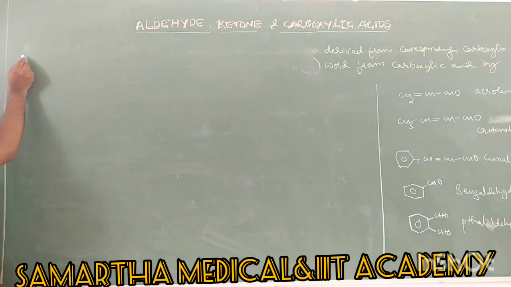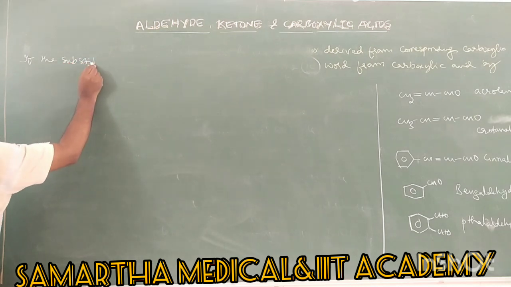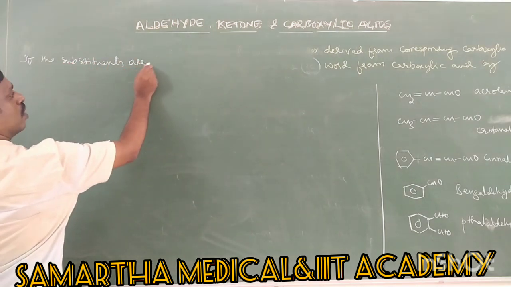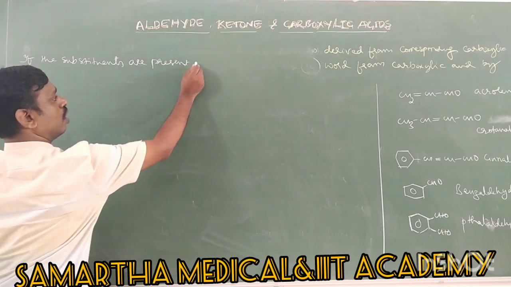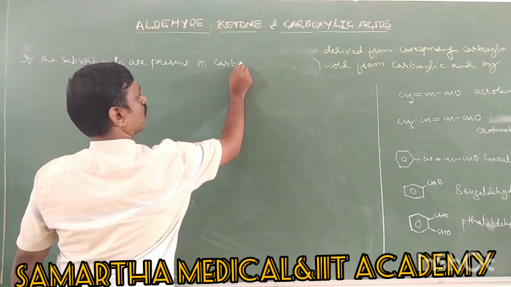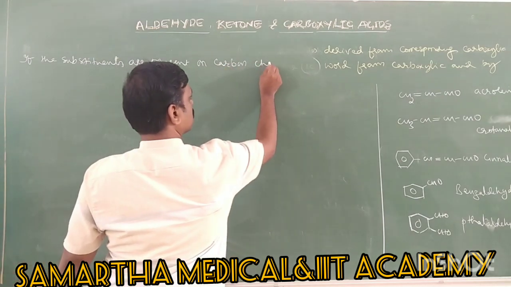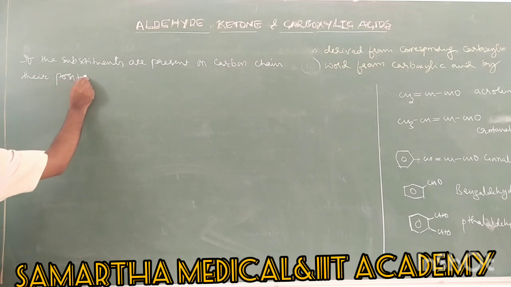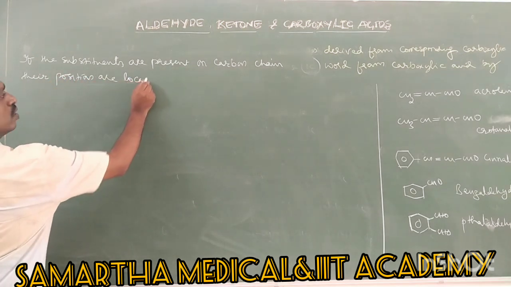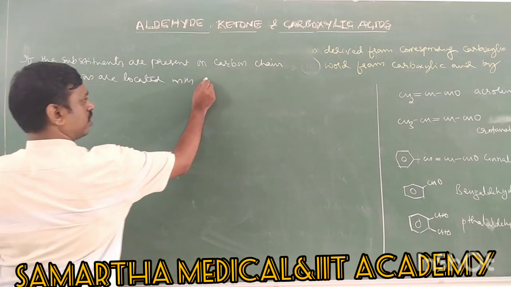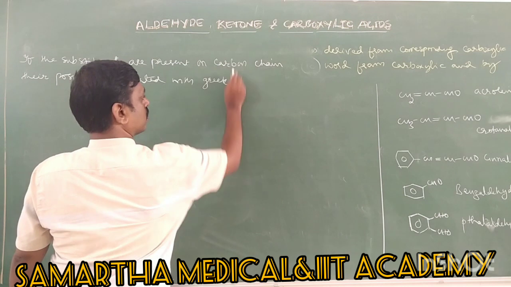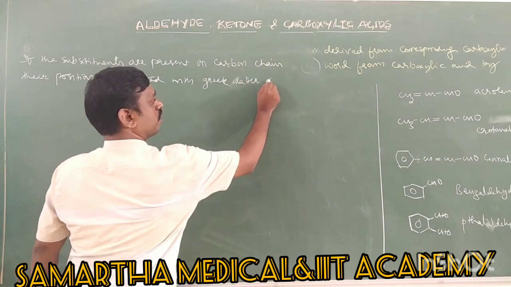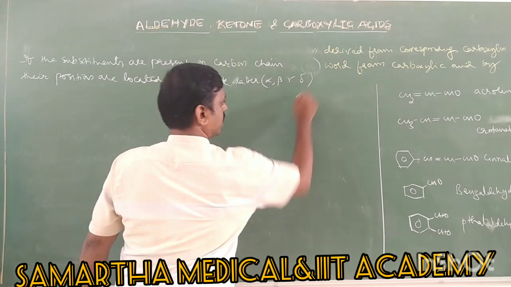If substituents are present on the carbon chain, that is on the long chain, their positions are located with the Greek letters, that is alpha, beta, gamma, delta, etc.